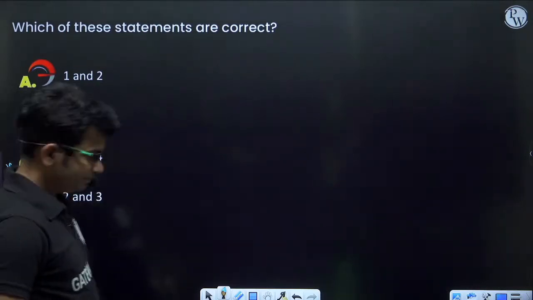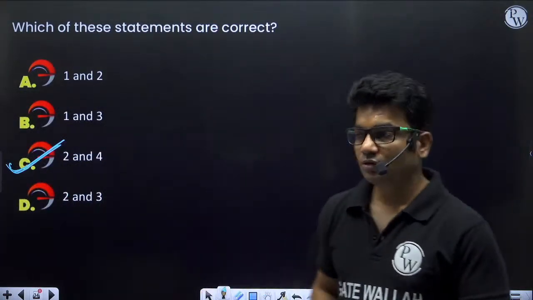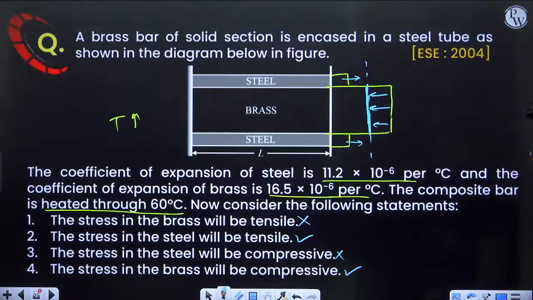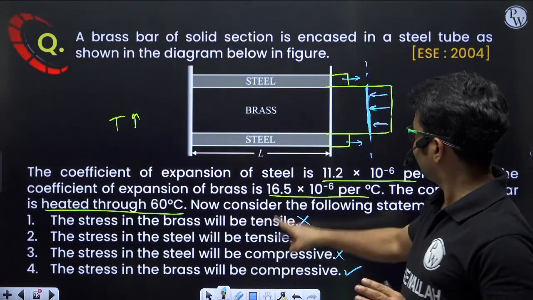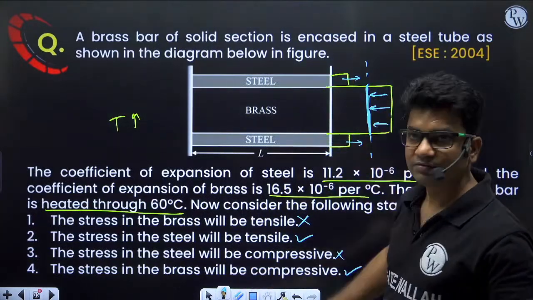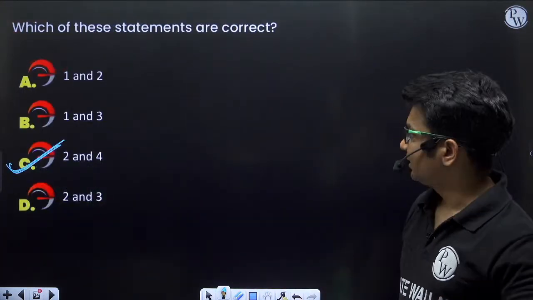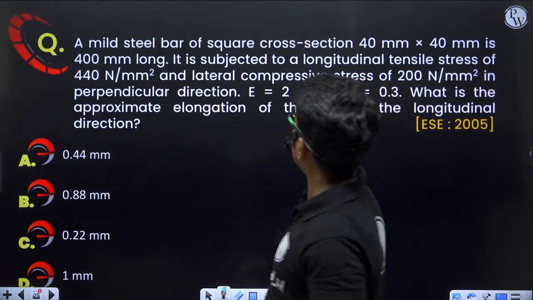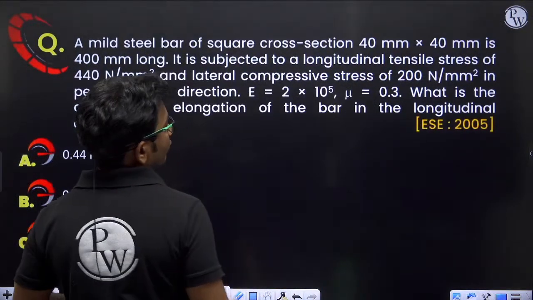Is it clear? So 2 and 4 both are correct. Stress in steel will be tensile, yes, and stress in brass will be compressive. Clear? Okay. Next question. A mild steel bar of square cross section 40 mm into 40 mm.